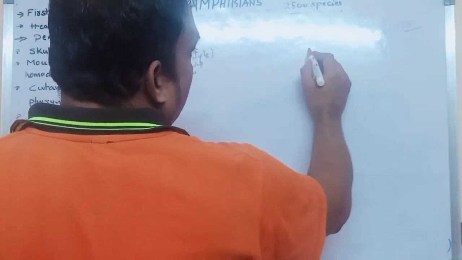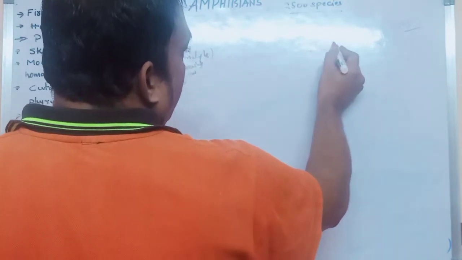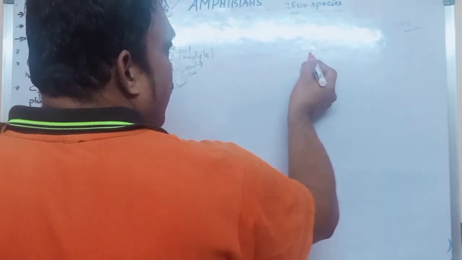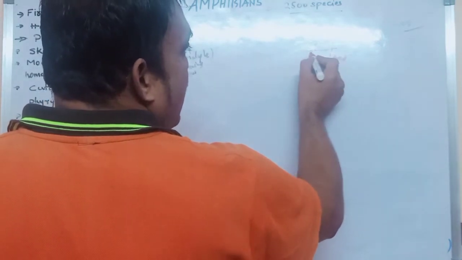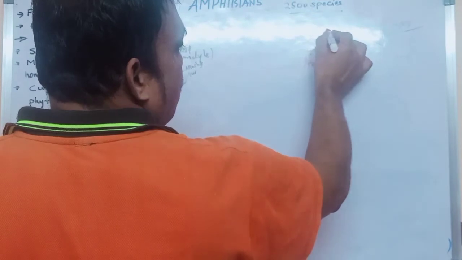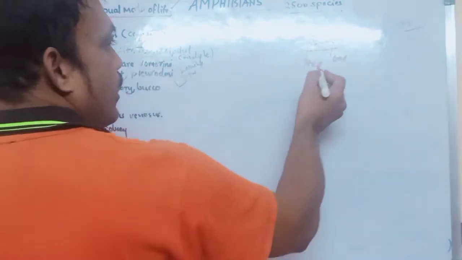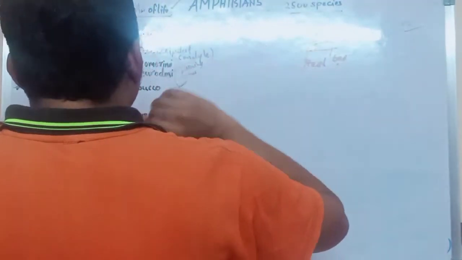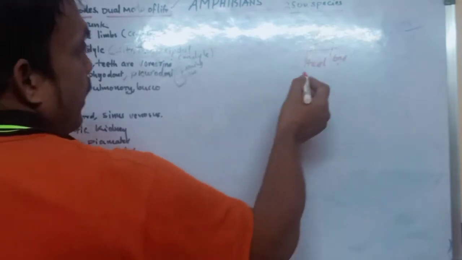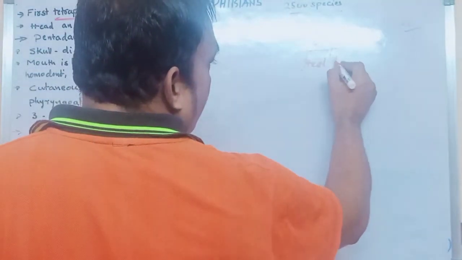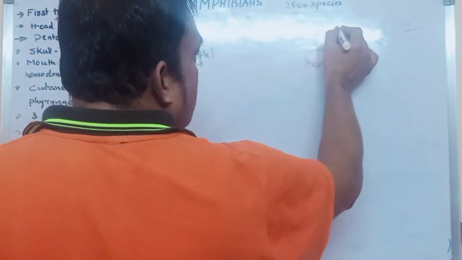Sorry, I'm not drawing properly. The neck is absent.